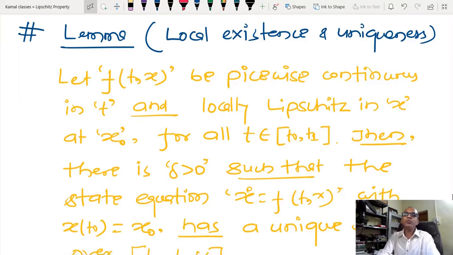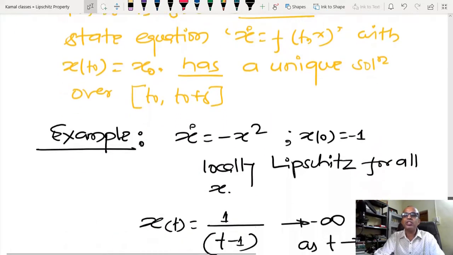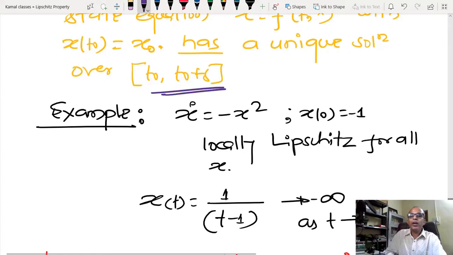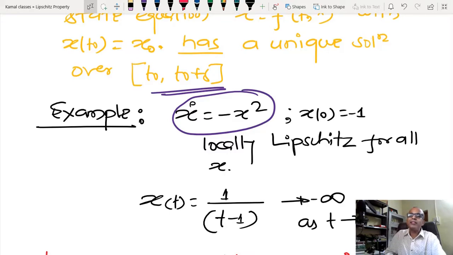Now quickly I am going to tell you what the role of the Lipschitz condition is. We have already proved all the lemmas. In the previous class we saw the meaning of local existence and uniqueness of the solution. I told you that if f(t,x) is piecewise continuous in t and locally Lipschitz in x, then from any initial condition x0 there is a unique solution between t0 and t0 plus delta. Now suppose you have this system and x0 equal to 1. I have already told you that in this case, as t tends towards 1, there is finite escape time, so the solution only exists between 0 and 1.